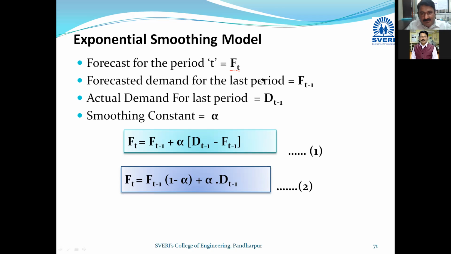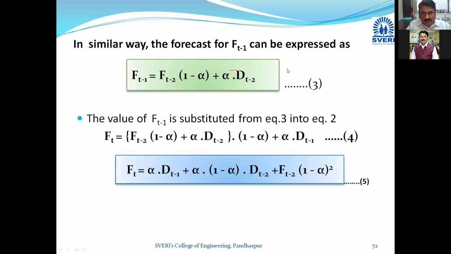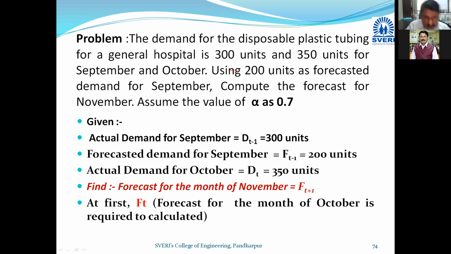So let us proceed for the numerical. Okay, so very first numerical I will take. The demand for the disposable plastic tubing for a general hospital is 300 units and 350 units for September and October.